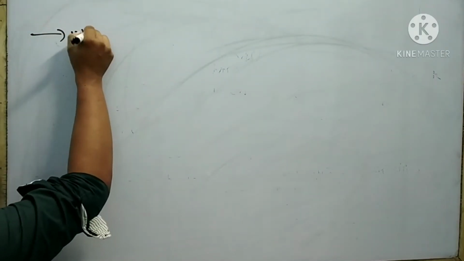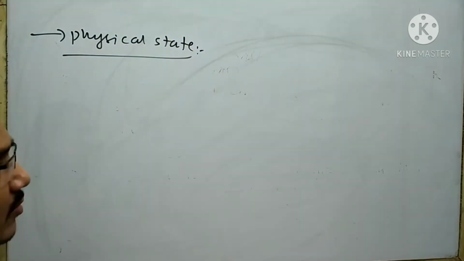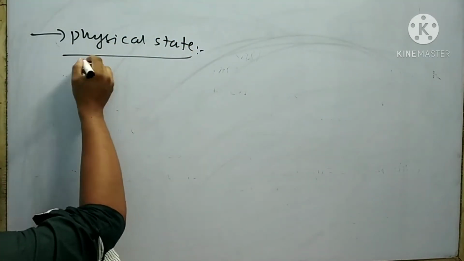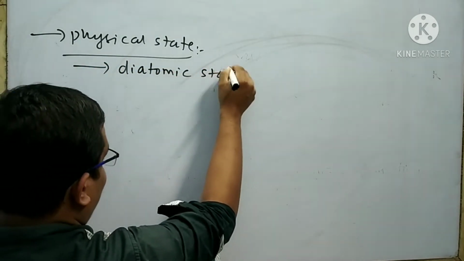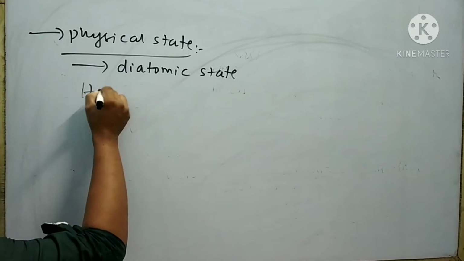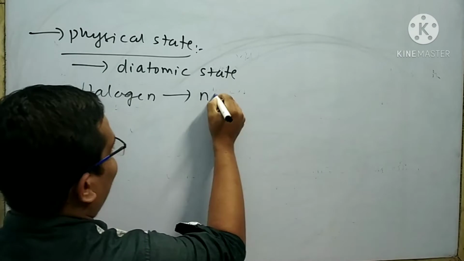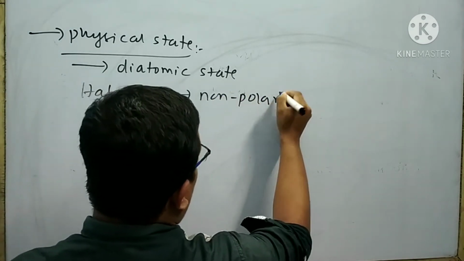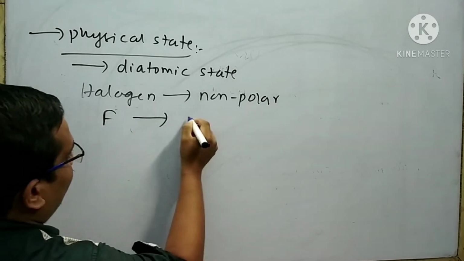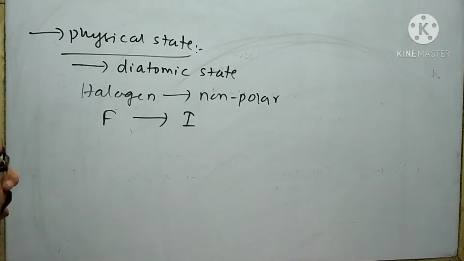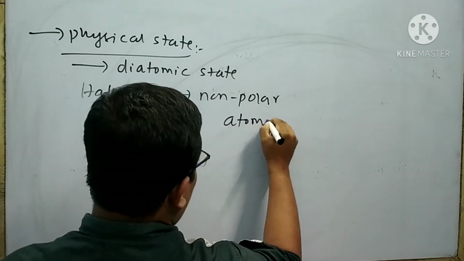Next is physical state. Halogen elements generally exist in the diatomic state. Halogen molecules are nonpolar in nature. However, the polarity goes on increasing from fluorine to iodine. This is due to the increase in atomic radii.